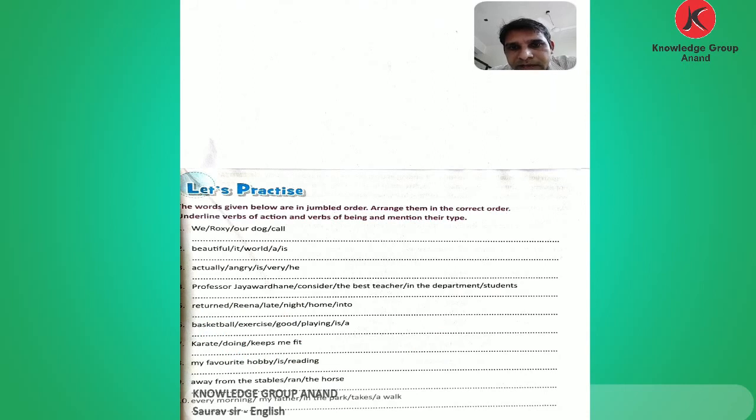Now see number 8: my favorite hobby is reading. This is the sentence, and we formed: Reading is my favorite hobby. So "is" here is a verb of being.